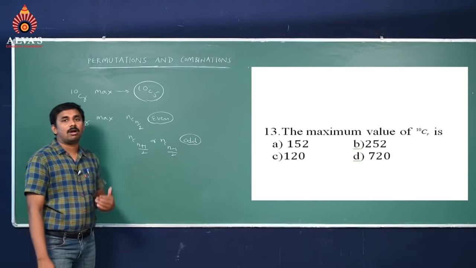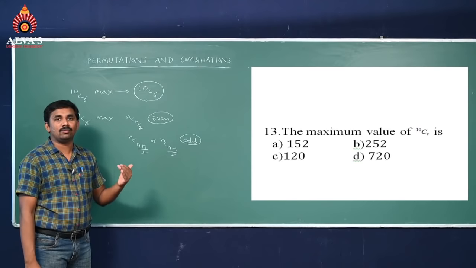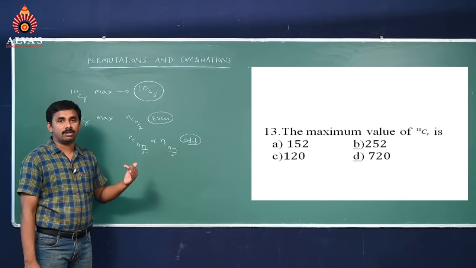So 10C5, how to find, you know: 10 into 9 into 8 into 7 into 6 upon 1 into 2 into 3 into 4 into 5. That value you can solve.